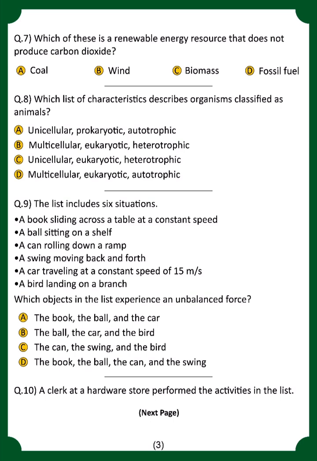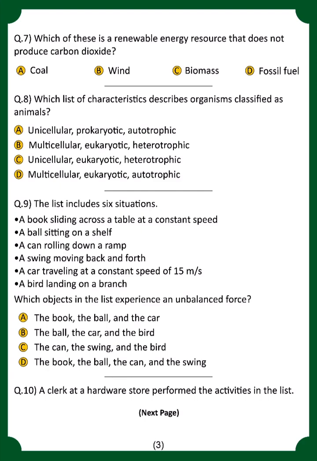Next, the list includes 6 situations. You have to look at these 6 situations and see which objects experience an unbalanced force. For that, the can, the swing, and the bird is the correct option.